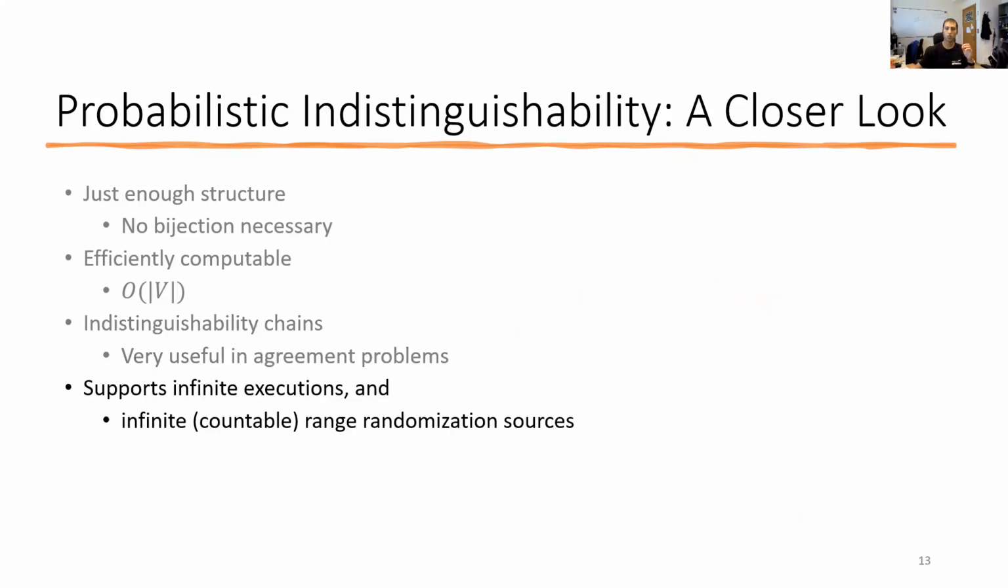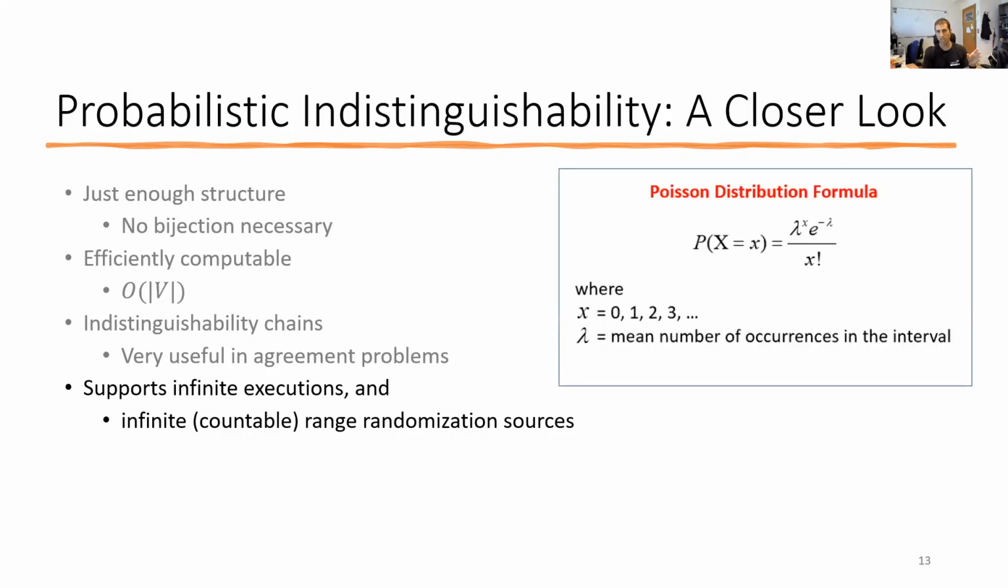The notion of indistinguishability between ensembles clearly accounts for systems with infinite executions as well as for randomization sources with an infinite range, as long as the range is countable. For example, here we have a randomization source with a Poisson distribution. Right? This is also infinite but countable. This means that this framework is very general and more or less supports anything that can be reasonably expected.